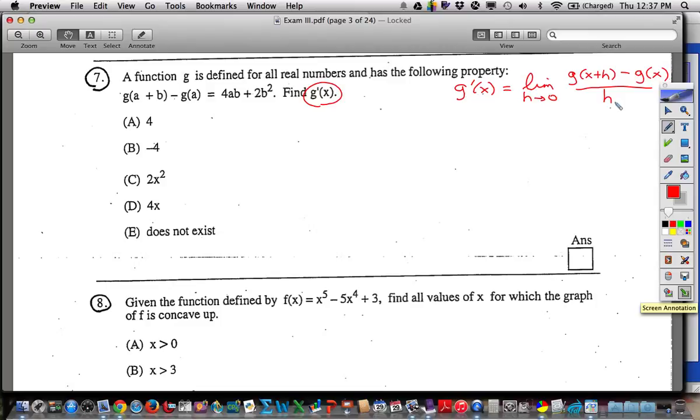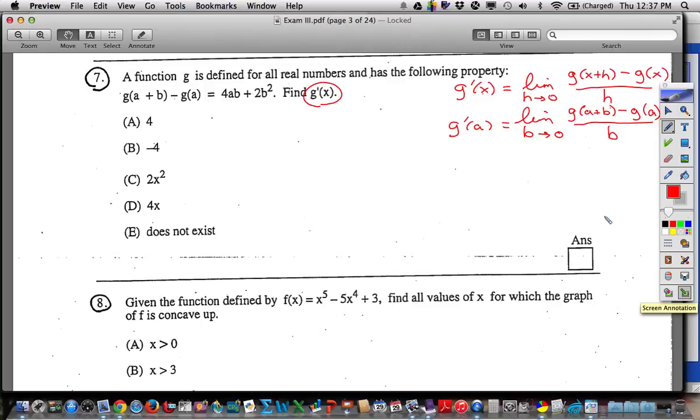Now you look at the top of that, and you look at this, and you're like, yeah, that's kind of the same thing. Now the difference is they used A and B. So let's rewrite ours using A and B. What would be in place of the x? A. And what would be in place of the h? That would be B, right? It looks to me like this is the x, this is the h. Okay? So I'm going to rewrite mine as g of A plus B minus g of A, and then all over B.